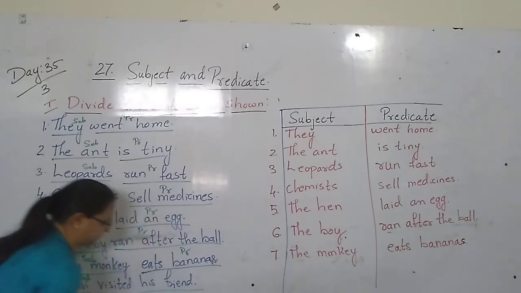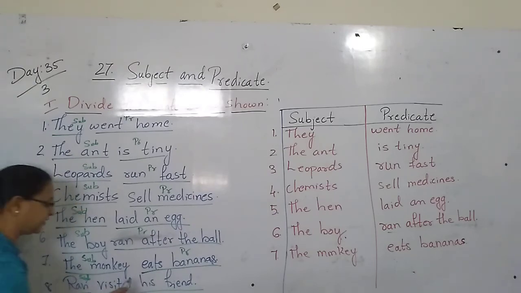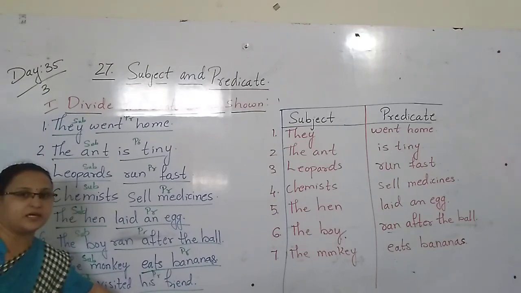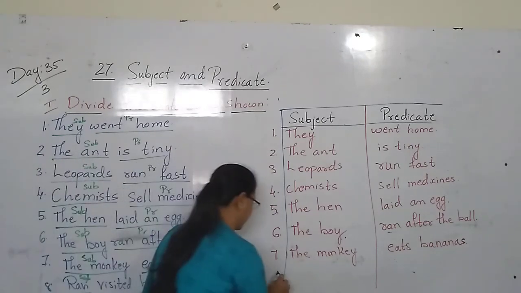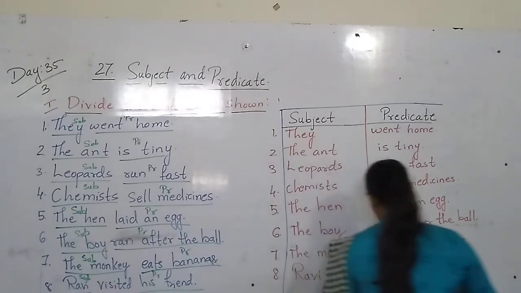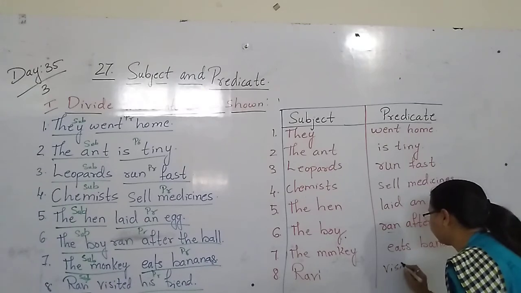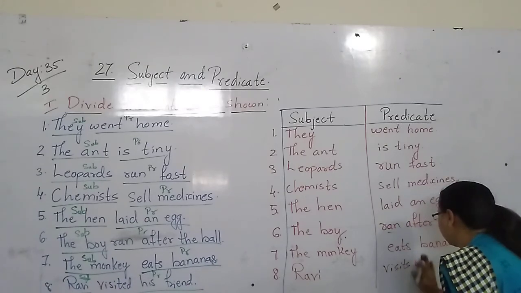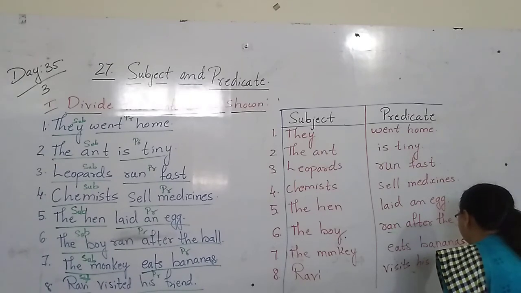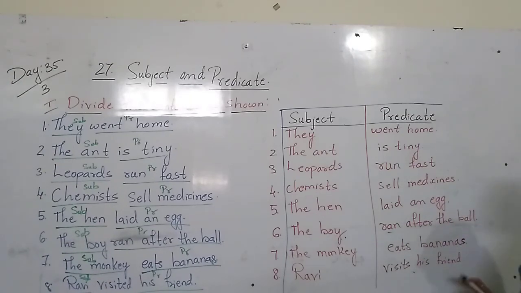Visited his friend. This comes in the predicate. Visit, visited, visited. This is a verb, children. So the verb comes in the predicate part. So here, Ravi, only the name Ravi, and visited his friend. This is the predicate.